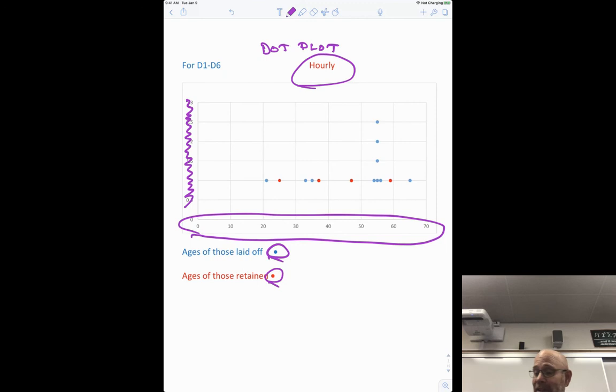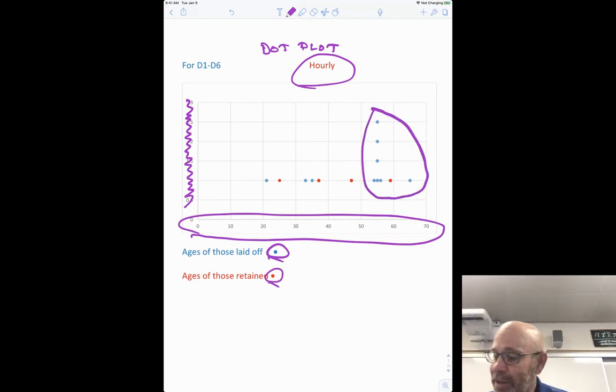So if this were me and I was looking at this, I'd say, well, here's what I see. Let's look at this chunk right here. To me, that's a pretty important chunk. If their argument, we believe as employees that they're using age discrimination, they're saying, no, we just did it randomly. Well, okay, look, if you did it randomly, let me do a little count here. I'll change the color for you here. We got 1, 2, 3, 4, 5, 6, 7, 8 of kind of the older employees. You might drop it to 45 also, I know that. But you have 8 of them, and look at those 8 people, 7 of the 8 got laid off.